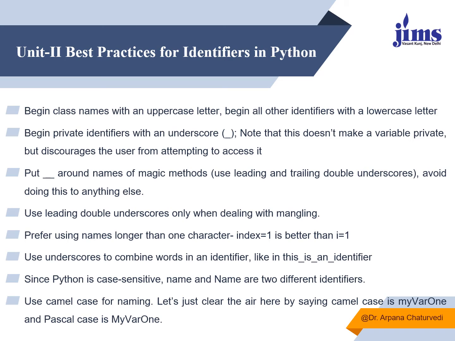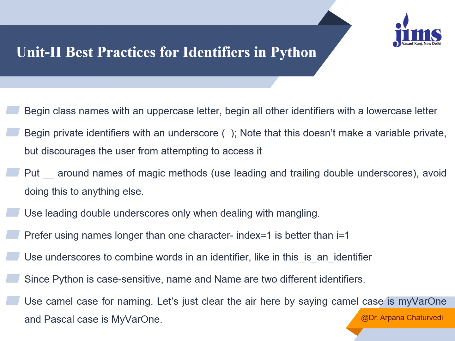Then we should begin private identifiers with an underscore. Note that this doesn't make a variable private but discourages the user from attempting to access it. That's it. Then put underscores around names of magic methods. Use leading and trailing double underscores.